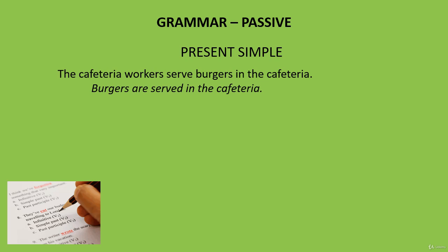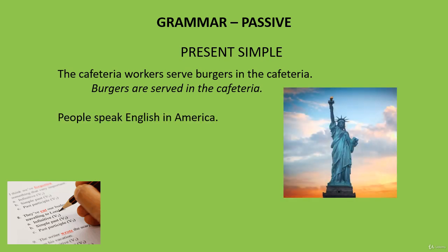As we saw in the previous video, present simple passive goes like this. We have the active sentence, the cafeteria workers serve burgers in the cafeteria, and the passive is, burgers are served in the cafeteria. Make this next sentence passive. People speak English in America. Follow the steps.